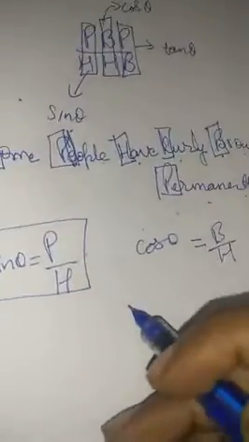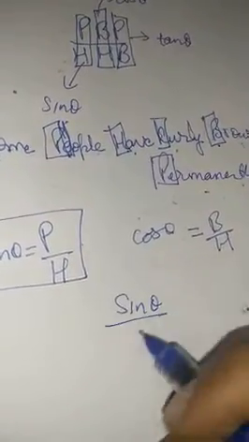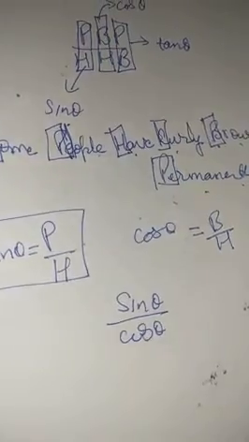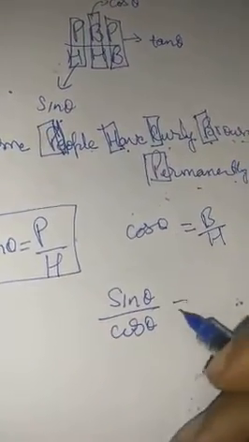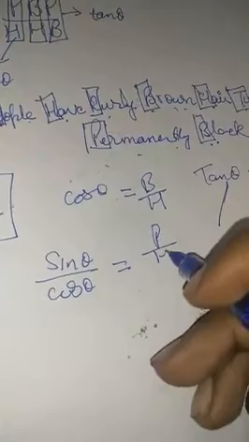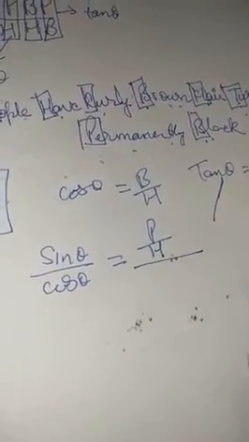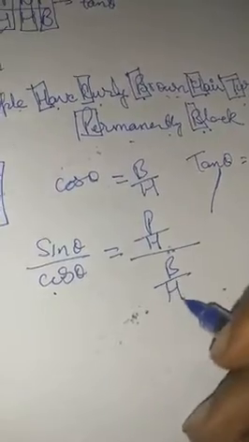Let's do one thing. Let's try to calculate sine theta upon cos theta. All right. What is sine theta? Perpendicular upon hypotenuse. Correct. Upon cos theta. What is cos theta? Base upon hypotenuse. Let's try to solve them.